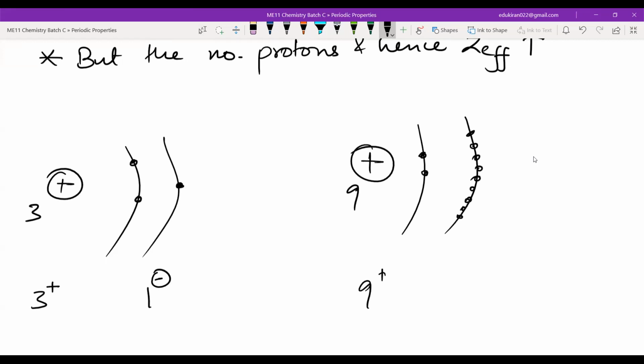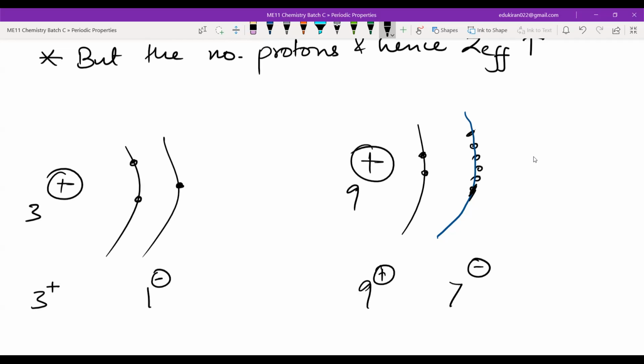Here you have 9 positive, and here you have how many? Oh, I have written 9 here. This will not be 9. Rather, this will be 1, 2, 3, 4, 5, 6, 7. 7 electrons will be there in the outermost. 9 positive and 7 negative.